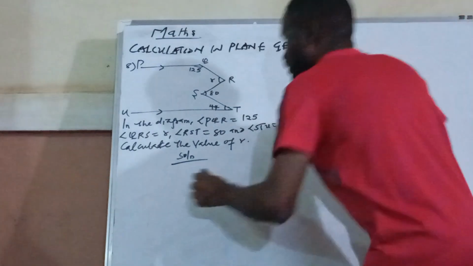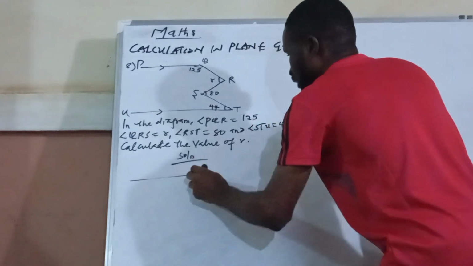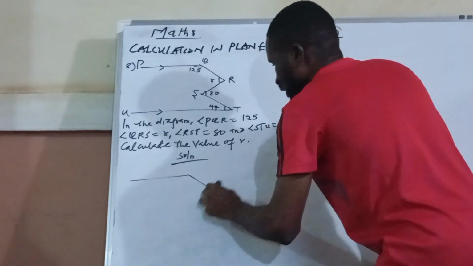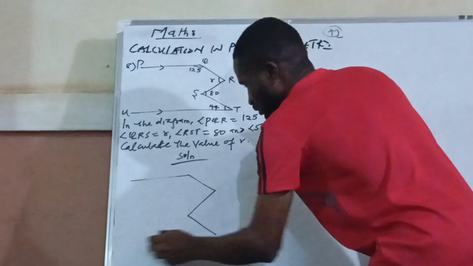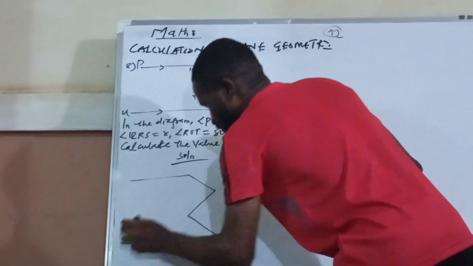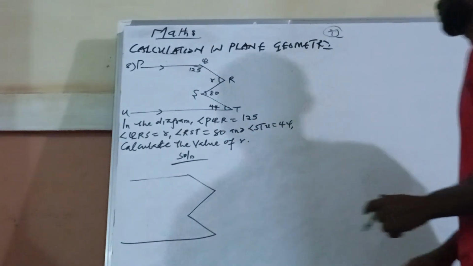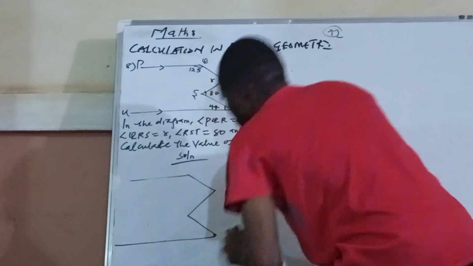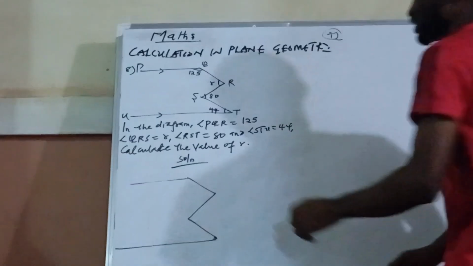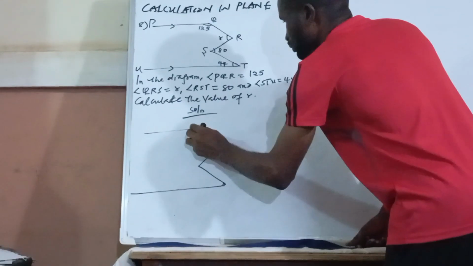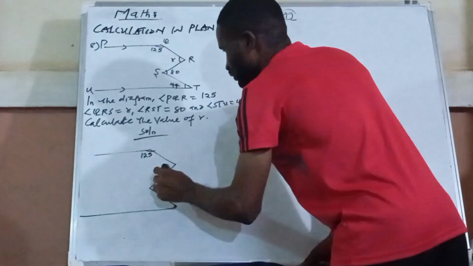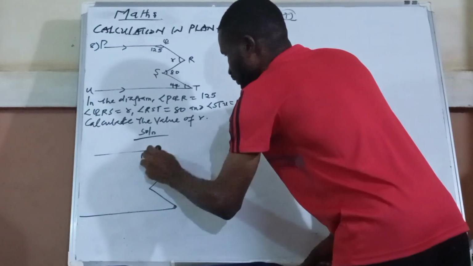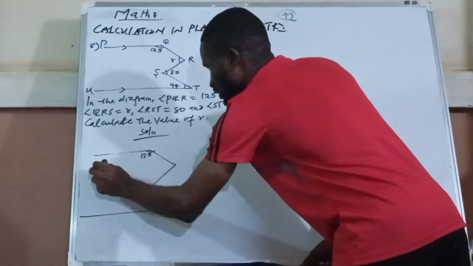So I will start. I will redraw this way, then I'll have it this way, then this way. That's what I did. So look at this. Here is 125. I'm going to draw a sketch.